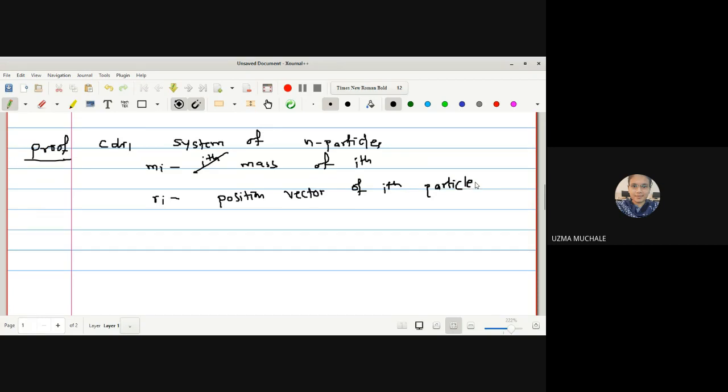Okay, we have a system of n particles in which we have considered the mass and the position vector.